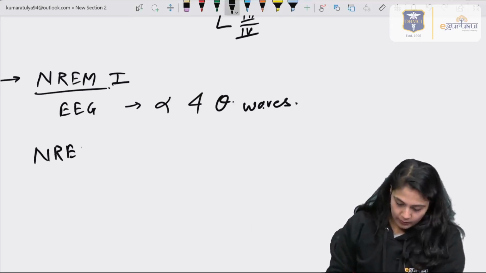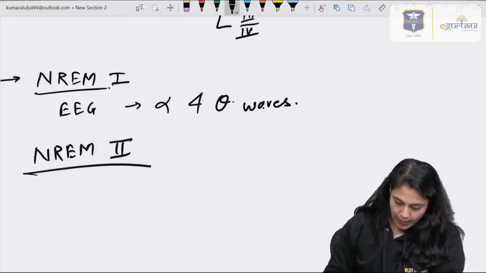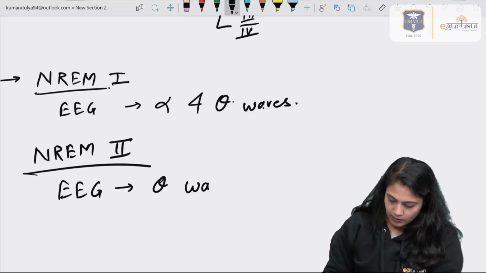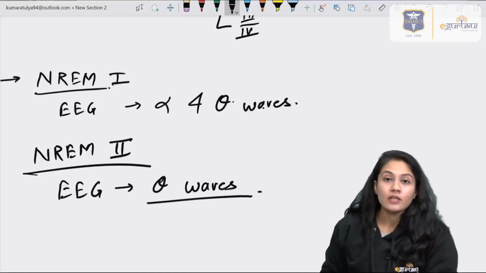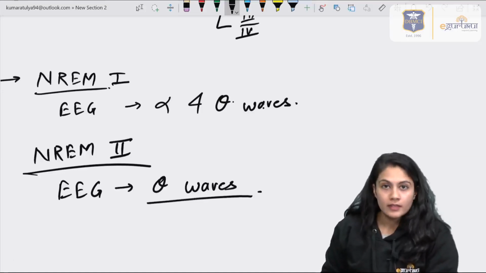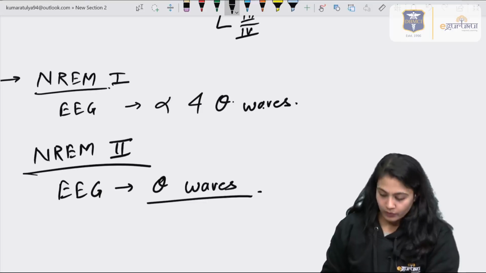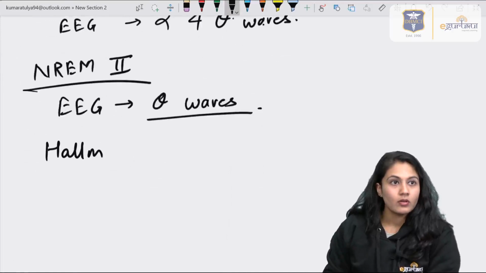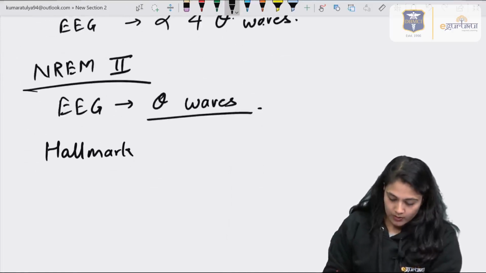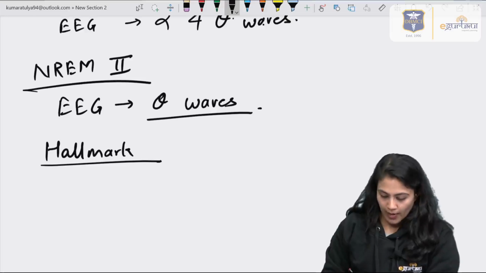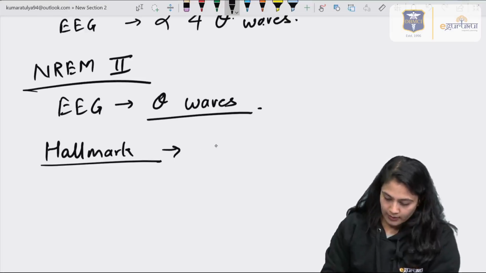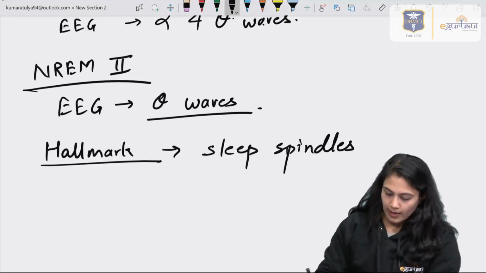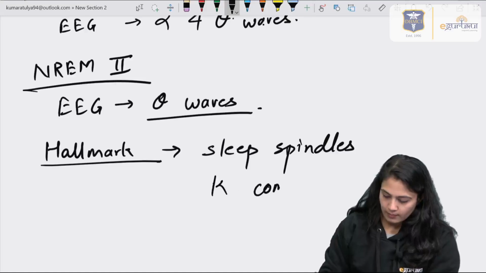Moving on to NREM stage 2. In stage 2, you can see the theta waves, but there is a hallmark of this stage: you can see the sleep spindles as well as K complexes.